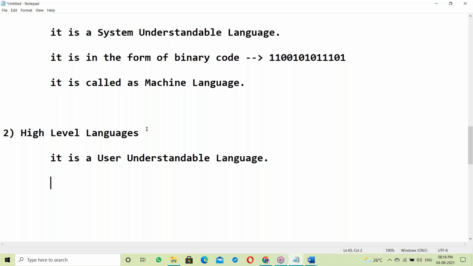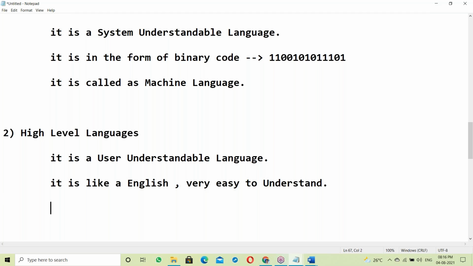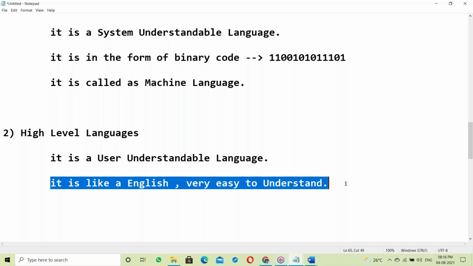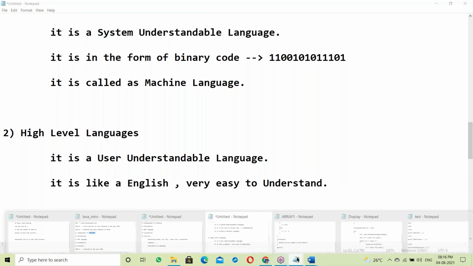It's a user understandable language. It is like English language. Very easy to understand. C.